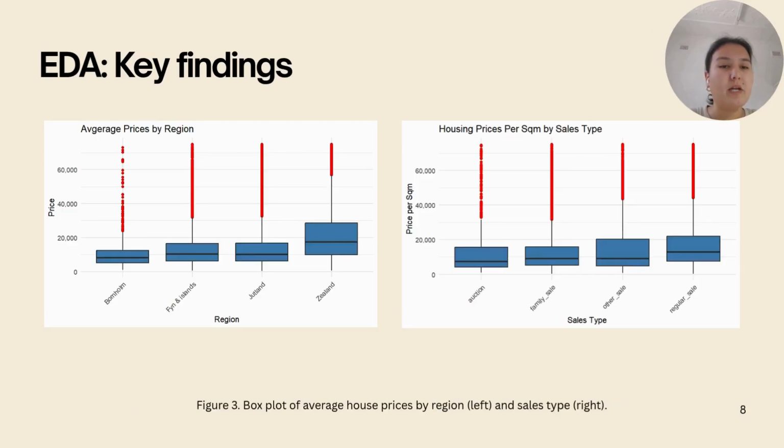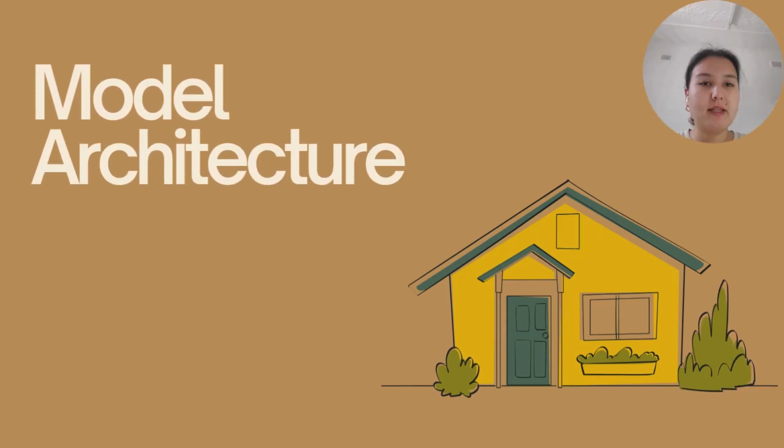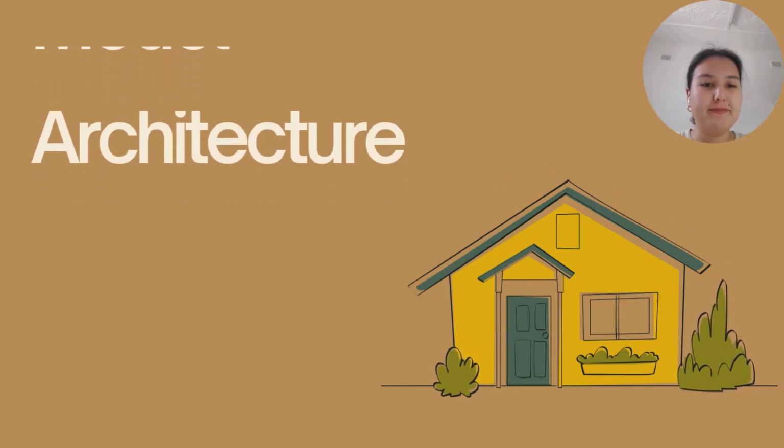This box plot shows the distribution of average prices across different regions and sales types. And here we can also see some outliers, but they were kept as a part of the analysis as high-end properties are a natural part of the real estate market. So all in all, we can see that transaction and property characteristics have some predictive power and can be used in predicting house prices. Let's look at the model architecture now.